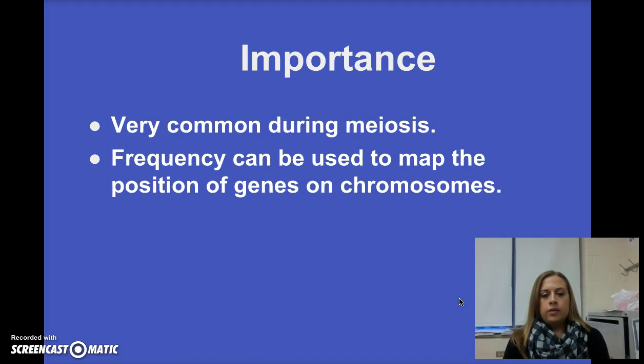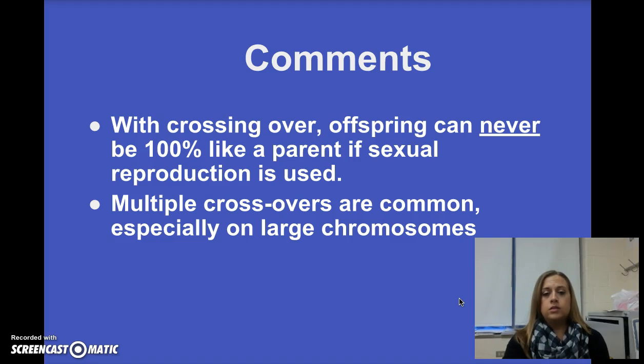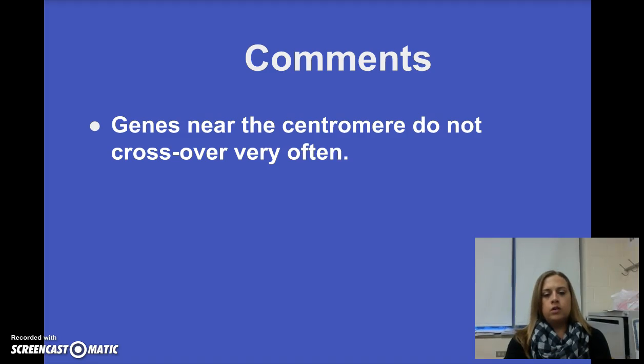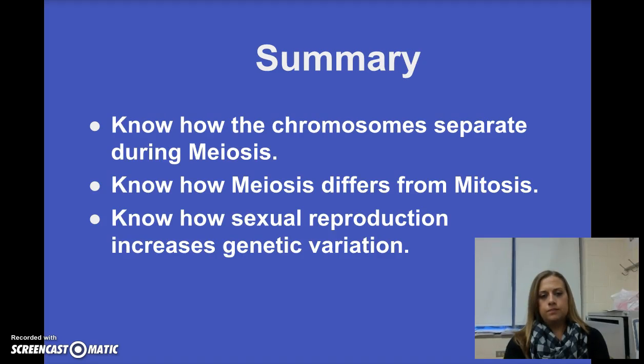However, this is really common during meiosis, but it's going to be more common towards those far ends of the chromosomes. So with crossing over, offspring can never be 100% like a parent if sexual reproduction is used, because it's really common to have multiple crossing overs, especially on these really large chromosomes. But keep in mind that those crossing overs are going to be more common the closer to the ends of the chromosome. As you get closer to the centromere, you're not going to see crossing over occur as often.